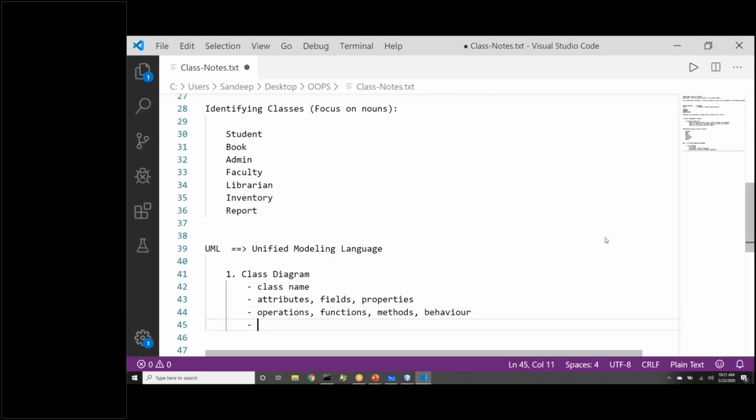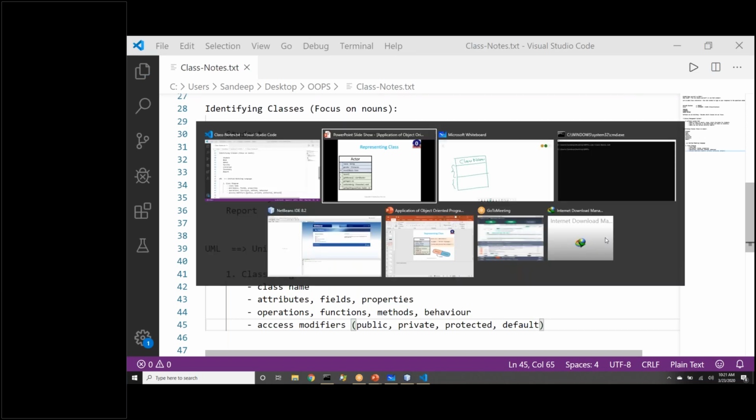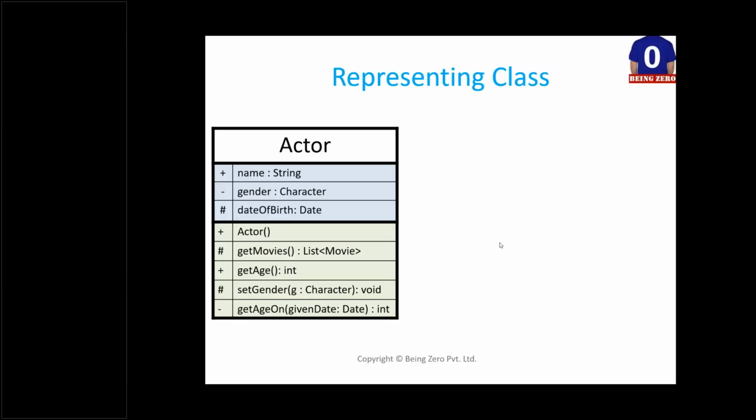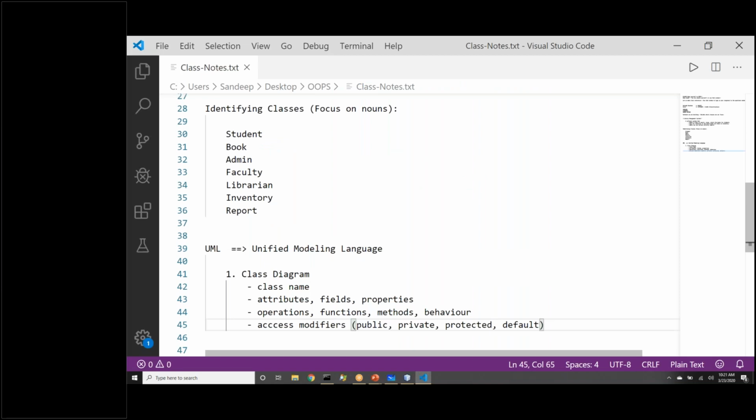So let me come back here. Apart from these three things, access modifiers, yeah, they are basically public. In Java terminology, they are public, private, protected, and if we don't write anything, it is default. This is like absence of any of three access modifiers is default. Now, can you guess out of public, private, protected, what does plus mean? Yeah, plus is public, absolutely. So plus stands for public.